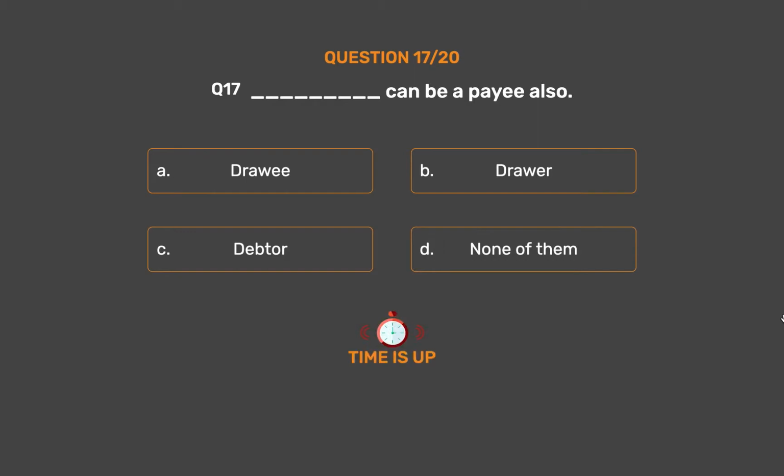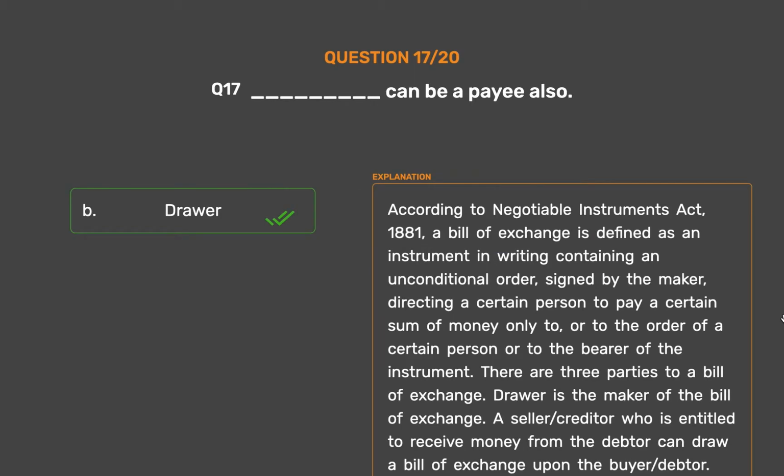The correct answer is option B, drawer. According to Negotiable Instruments Act, 1881, a bill of exchange is defined as an instrument in writing containing an unconditional order, signed by the maker, directing a certain person to pay a certain sum of money only to, or to the order of a certain person or to the bearer of the instrument.